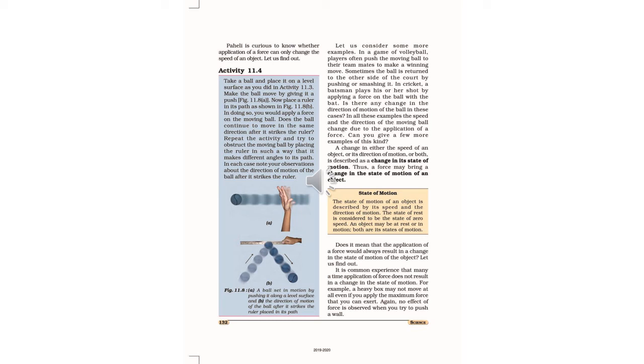When the ruler is placed at different angles to the path of the moving ball, its direction of motion also changes. So in the picture you can see the angles, angle 1, angle 2, etc. So from this experiment, what we can say is the speed and the direction of the moving ball change due to the application of a force. Thus, a force may bring a change in the direction of the motion of an object.